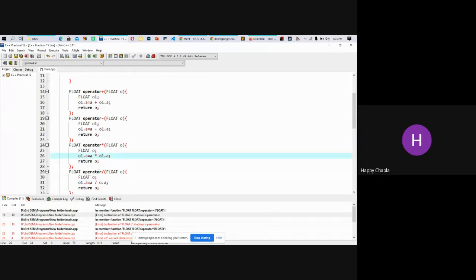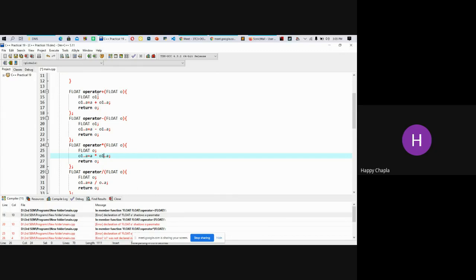Don't write O1.a. It's only O.a. Whatever object you are catching over here in line number 14, you have written float operator plus float O, right? So the object O can contain the value of A. But your O1 does not contain the value of A. The value of A is stored only in the O object.